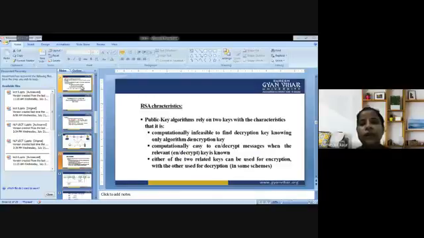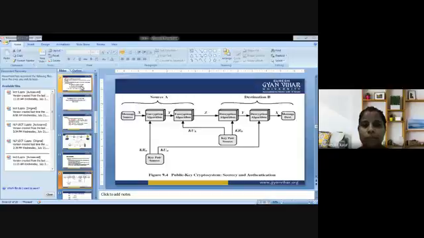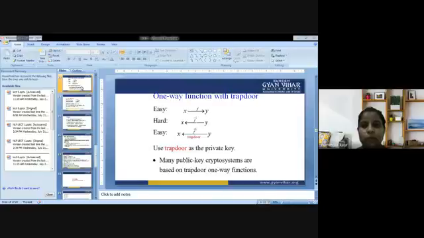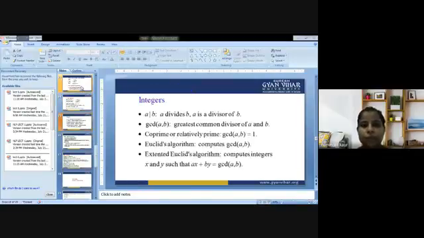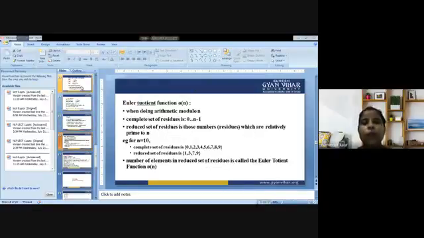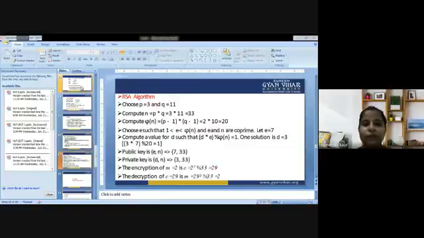So these are certain characteristics that are associated with RSA. This is the process. This is the one-way function, and it is defined on the basis of 3 parts, that is easy, hard, and with the help of a trapdoor. So what is the idea behind RSA? That is discussed here. How we are supposed to choose integers, that is the process given here. What is the Euler totient function, that is given here. And what is basically the RSA algorithm, that is defined here.